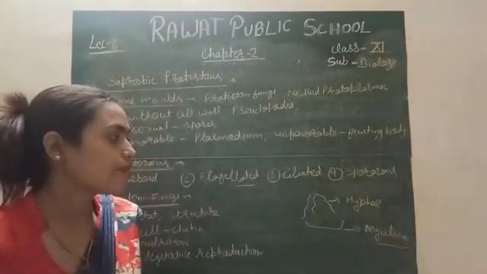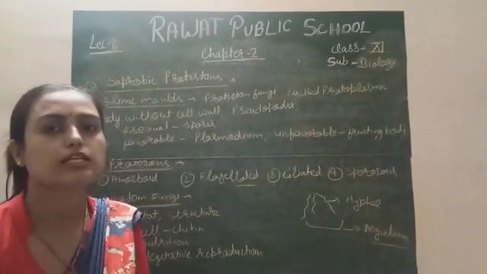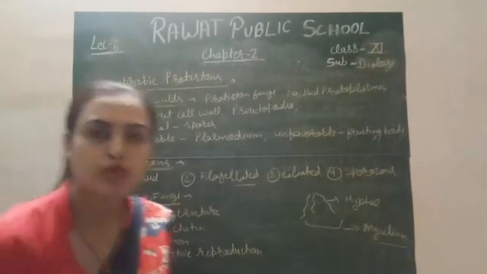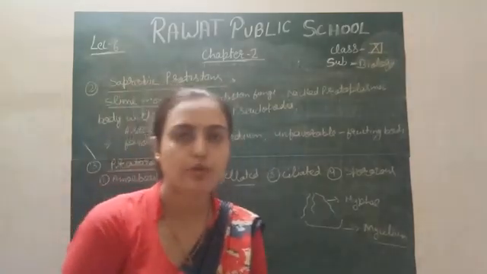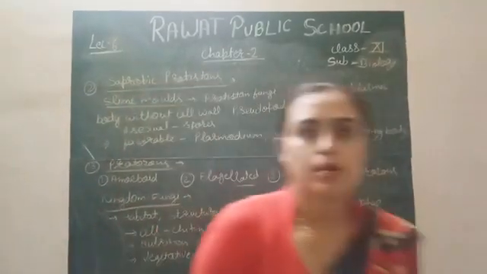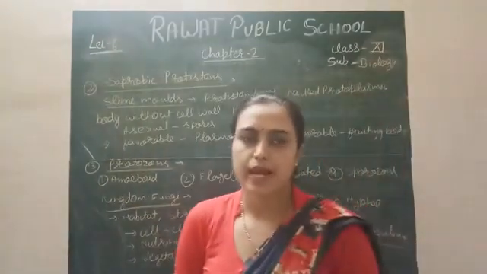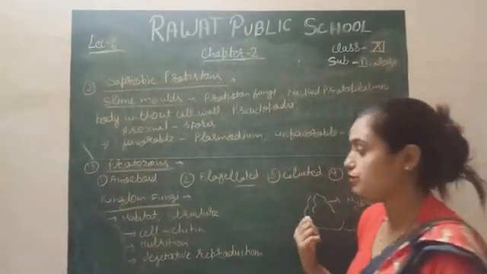A network of hyphae is called mycelium, and these hyphae and mycelium help in the absorption of various materials from the moist soil, because they survive in moist, warm and humid conditions. So they help in the absorption of that material.